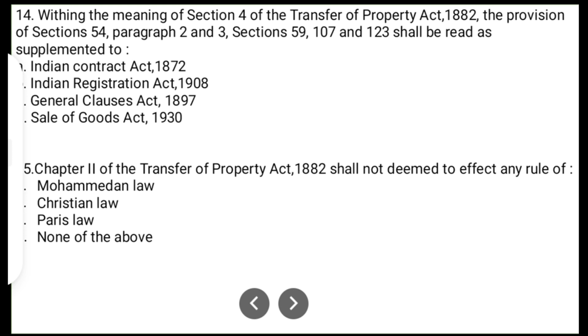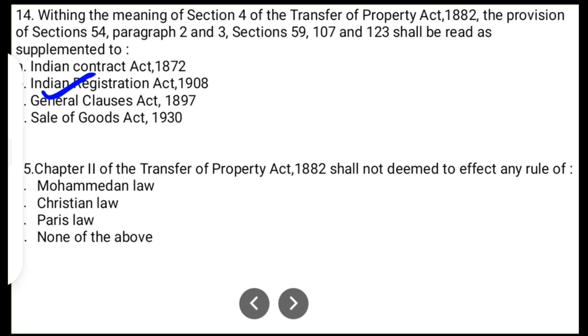Sorry, option B is the correct answer. The sections shall be read with the Indian Registration Act.